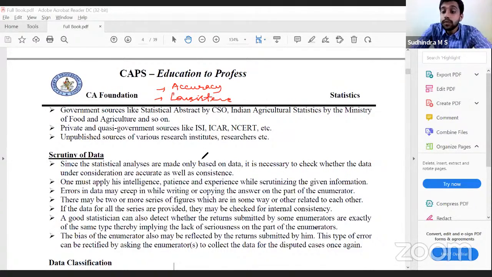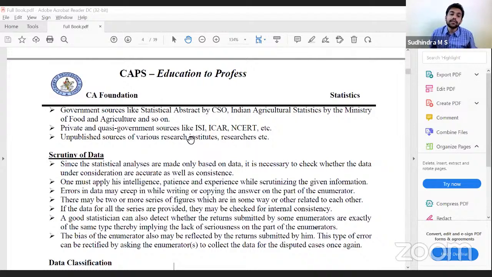Once we have done the scrutinizing process, once we are sure that the data is accurate and consistent with respect to the analysis that we require, then we can start with the requisite analysis. For that, we require to present the data in a proper manner. Whatever information we have would be in 10 different places, 10 different questionnaires, in an unorganized manner. We have to classify it and present it in a proper order so that it is in an organized, structural format. That process is called presentation of data.